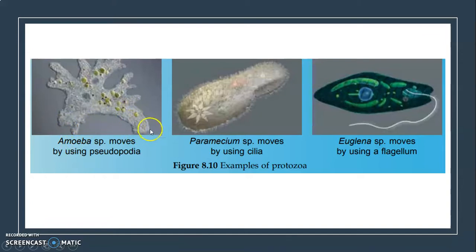Paramecium moves by using cilia, the hairy structures on the plasma membrane that help the paramecium to move. And this is the flagellum of the Euglena, which also helps the Euglena to move.